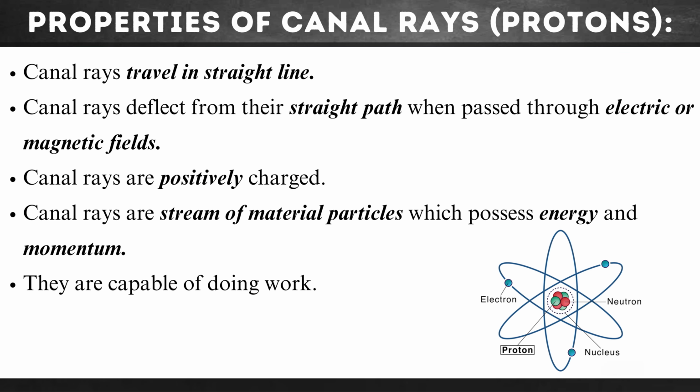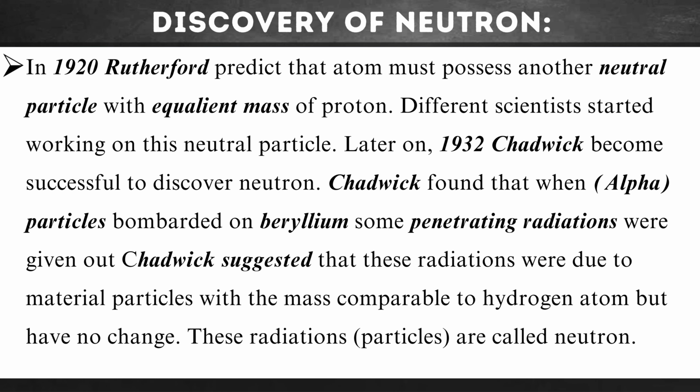So the properties which were observed by Goldstein, that was the proton: canal rays travel in a straight line. Canal rays deflect from their straight path when passed through an electric or magnetic field. Canal rays are positively charged. Canal rays are a stream of material particles which possess energy and momentum. They are capable of doing work.